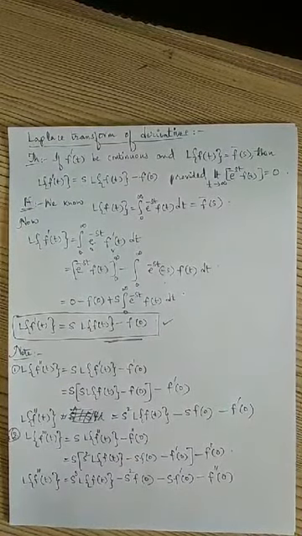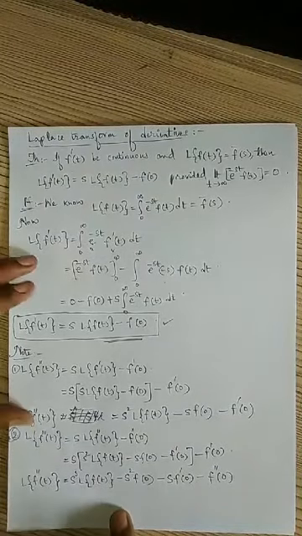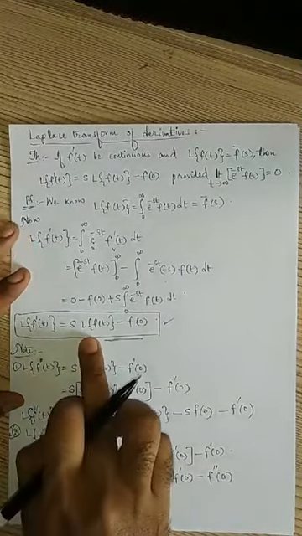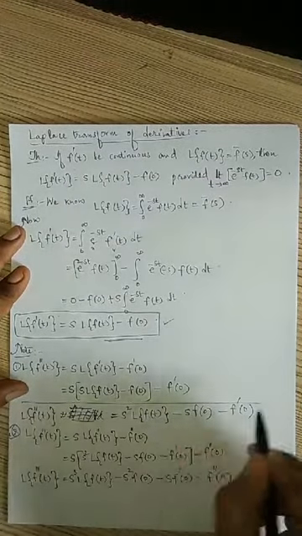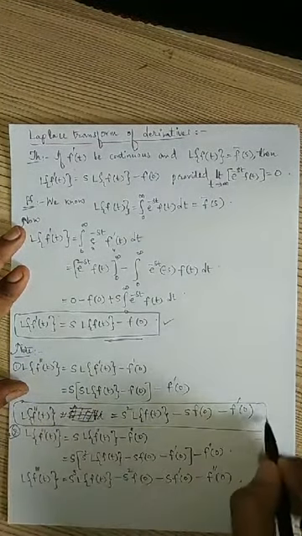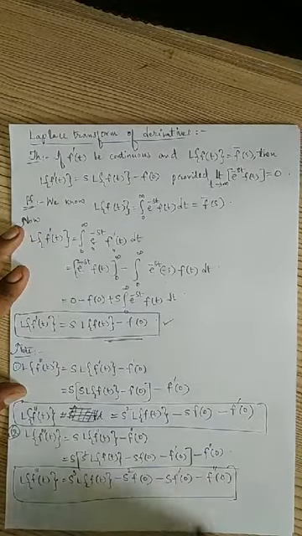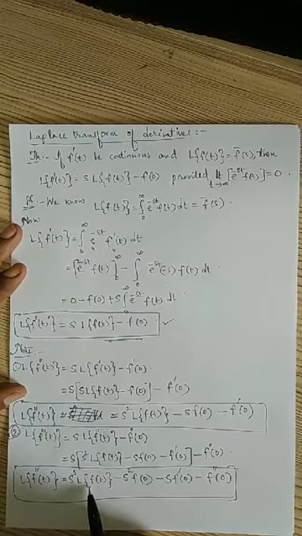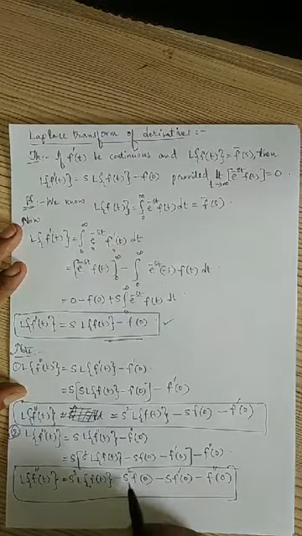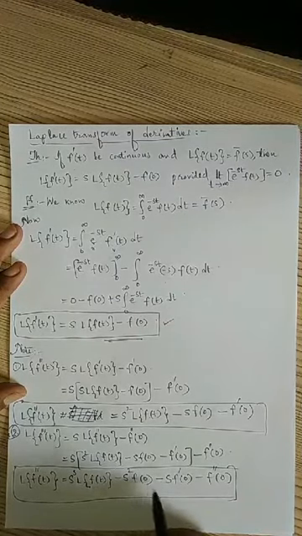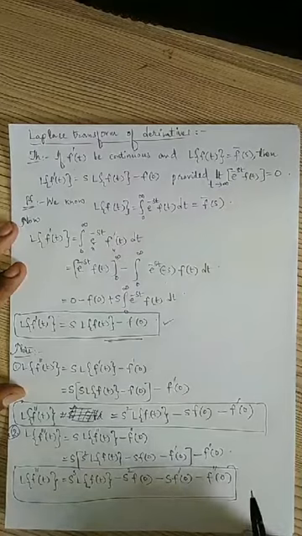Hope you are following, hope you are understanding how I am writing all these formulae. So the formulae that we will use: first formula is Laplace transform of f dash of t, second formula is Laplace transform of f double dash of t, right? Third formula is Laplace transform of f third derivative of t. It is given by s cube Laplace transform of f of t minus, decreasing the power of s, s square f of 0, then minus s into f dash of 0 minus s power 0 into f double dash of 0.